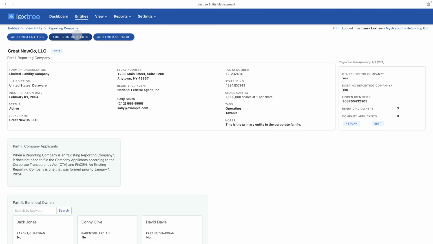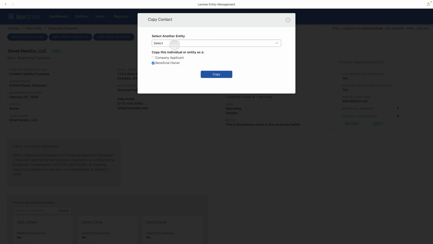But let's pick an example from our contacts. Now, maybe we know that Bob Smith has some substantial control over this entity because of his role in the corporate structure or what have you. He might not be listed on the People tab, but because of the ownership structure and the way the organization is run, Bob really is important to this reporting company and would certainly be defined as having substantial control and therefore be a beneficial owner under the CTA.